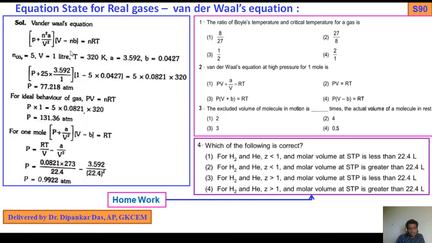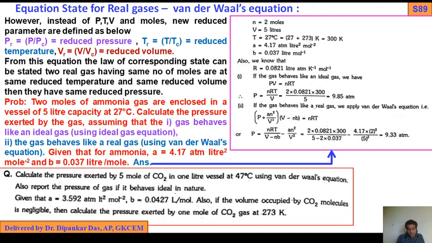Again I tell you, this is the Van der Waals gas equation. See what data is given. That's why you should read the problem 3 to 4 times: what actually you have to find out and what the given data is. You should also observe the given units.